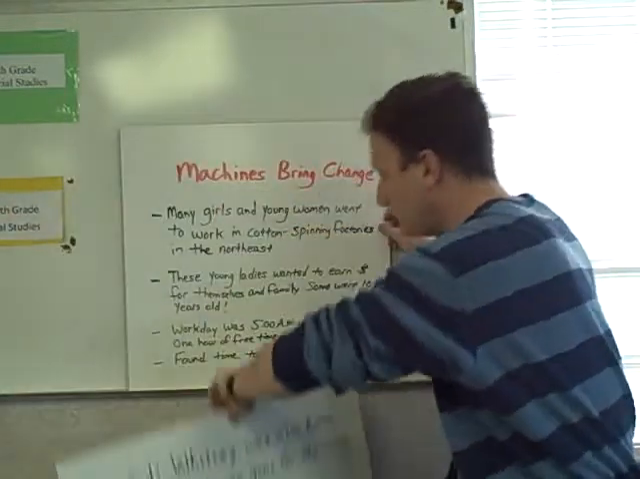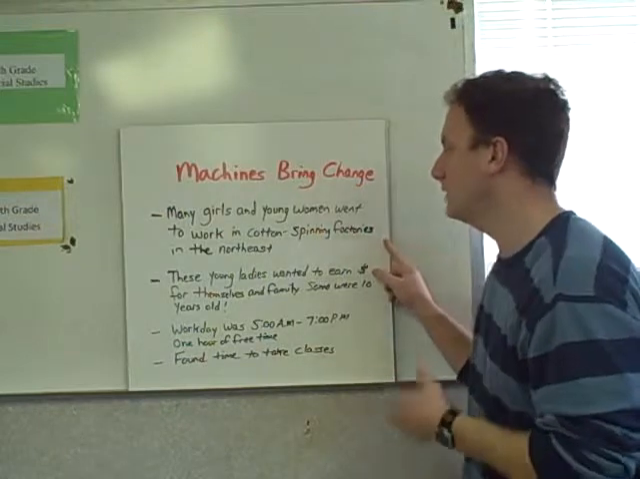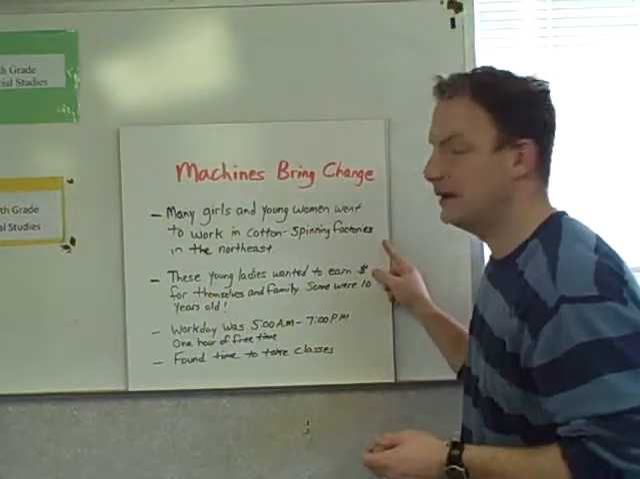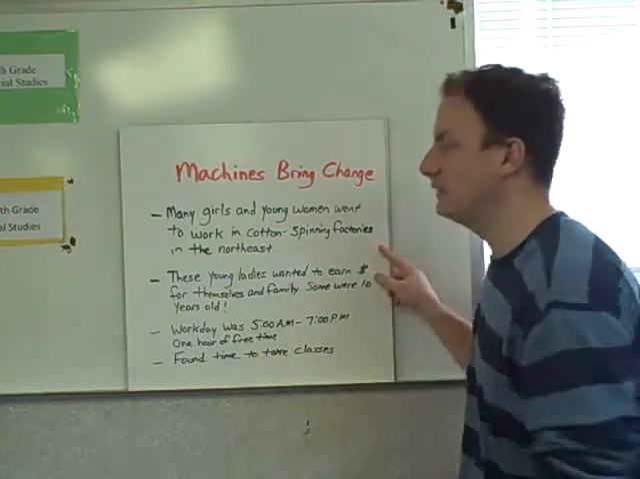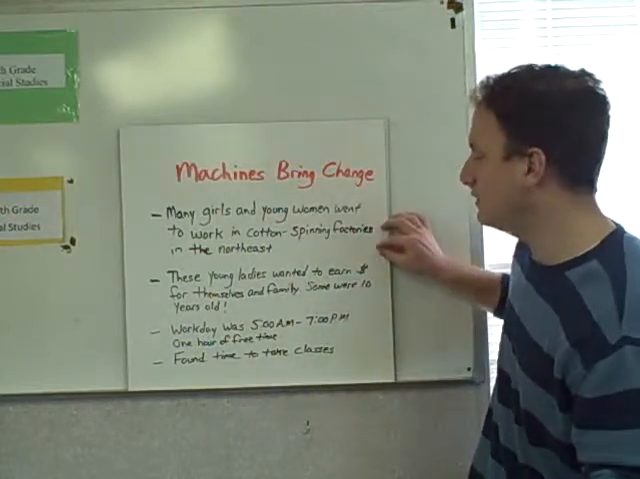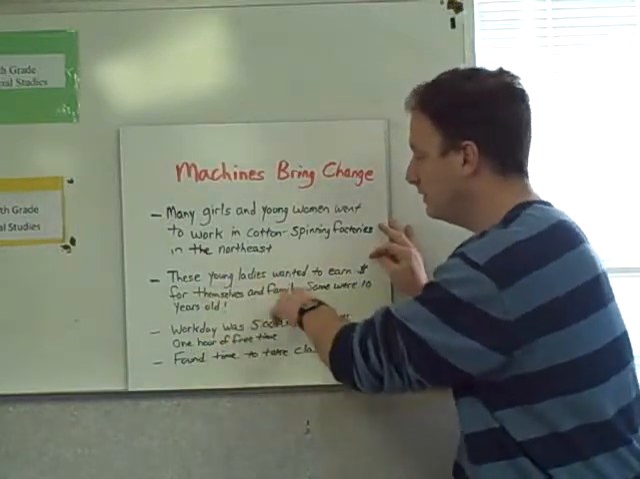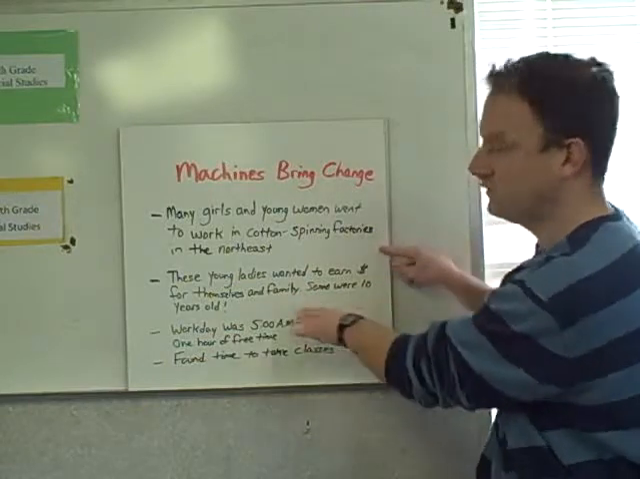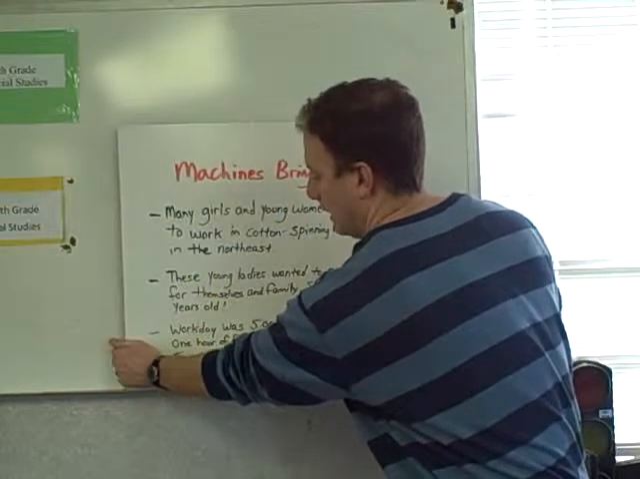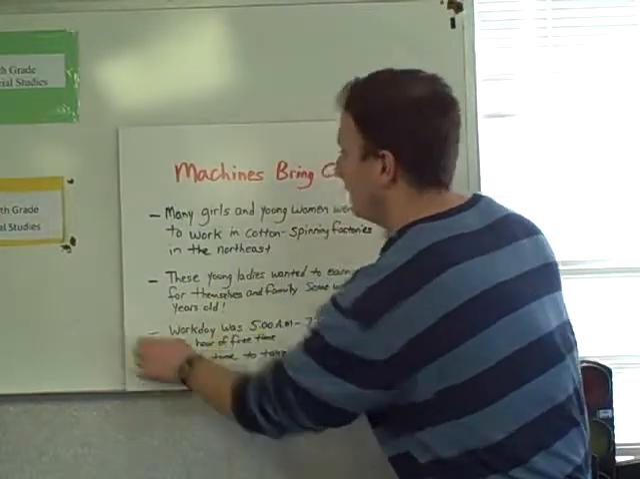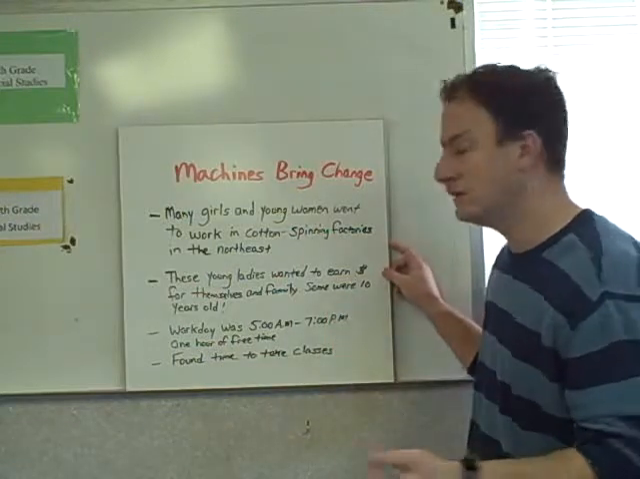Okay. Now, machines are going to bring change. For many girls and young women during this time, they leave their homes and they go work in the cotton factories or cotton spinning factories in the Northeast. Now, they're going to do this for many reasons. One of the main things is they want to go earn extra money for themselves and for their family. Many of these young ladies were living in areas where they were extremely poor and their families didn't have a lot of money, so this is a way that they could make money for themselves and contribute to their family.